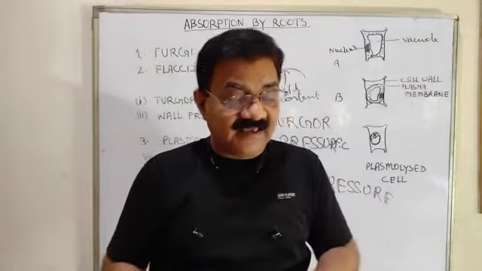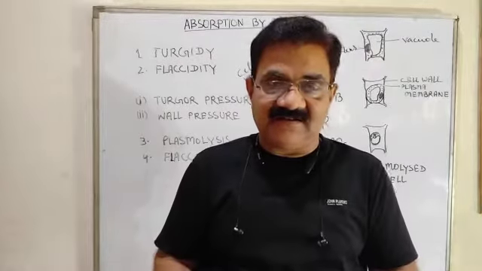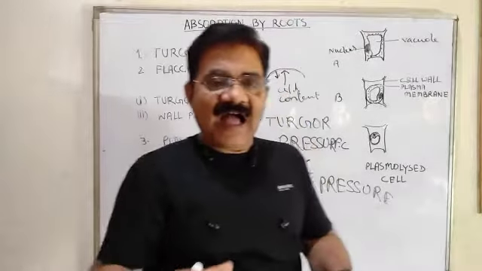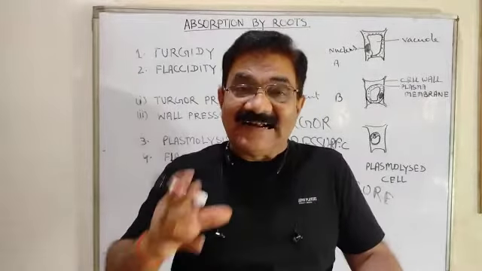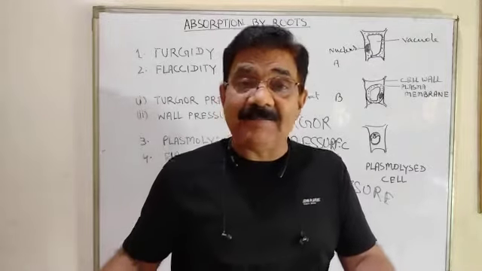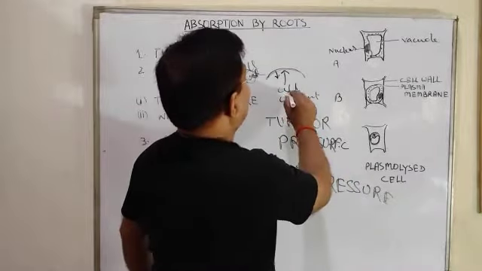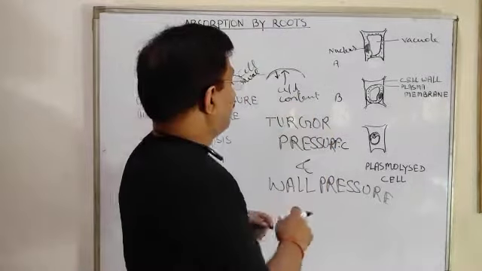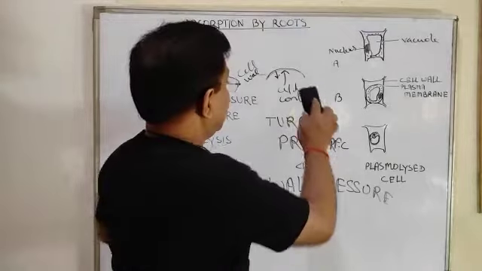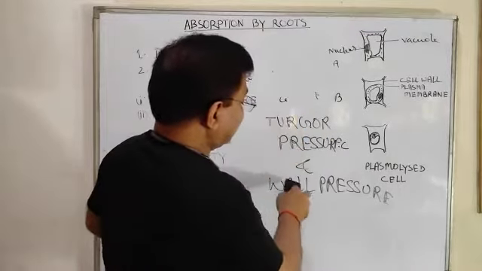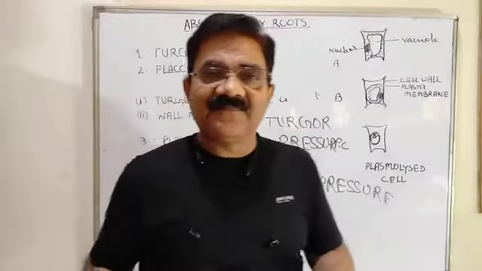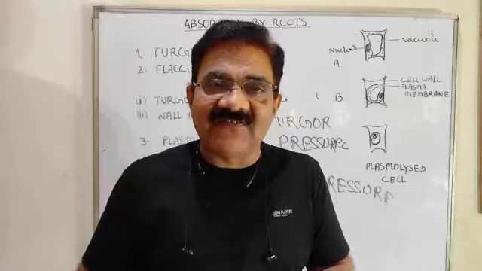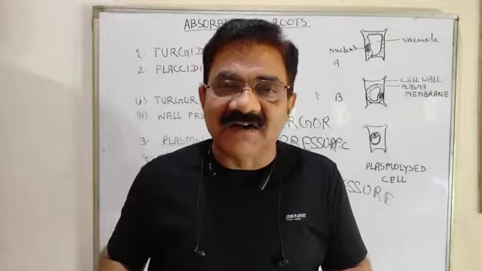Now generally they are in a balanced state, meaning turgor pressure is equal to the wall pressure and the cell is turgid, tight. Sometimes it happens that the cell content applies more pressure. It means that the turgor pressure is greater than the wall pressure. If the turgor pressure is greater than the wall pressure, what will happen? The cell will burst.